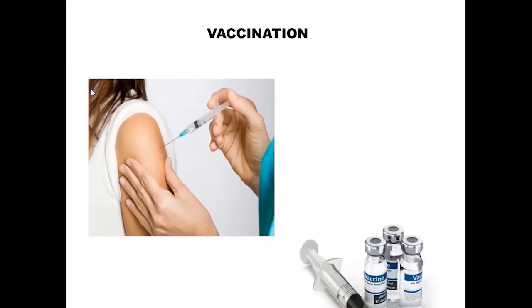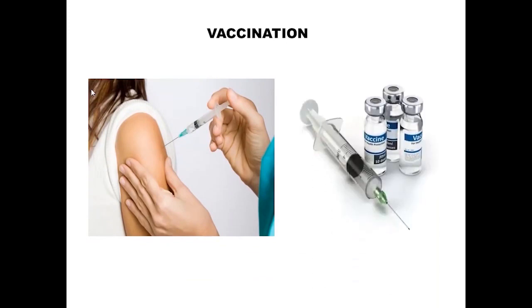What do you mean by vaccine? Vaccine is the substance which contains dead or weakened germs. It helps the body to develop immunity against a disease. What do you mean by immunity? It is the ability of the body to fight and kill the germs.